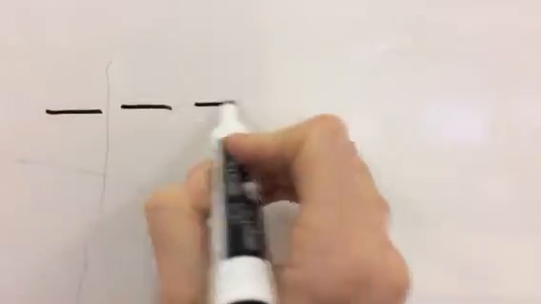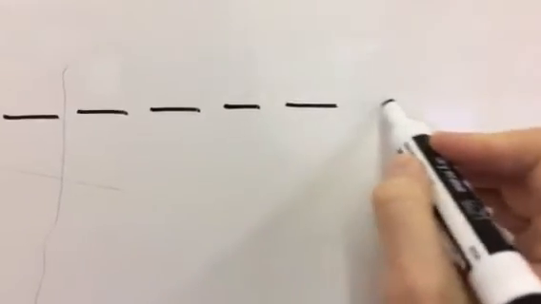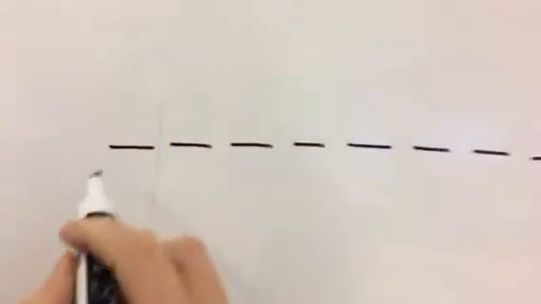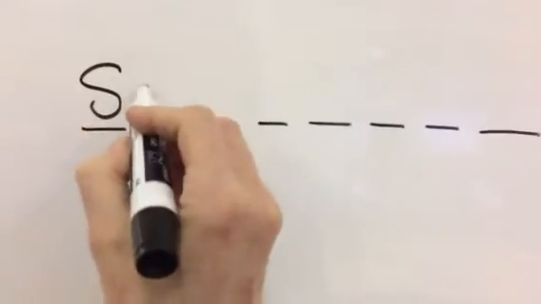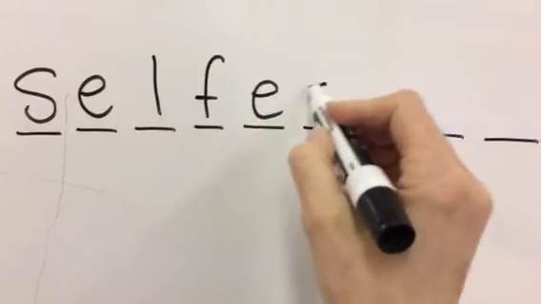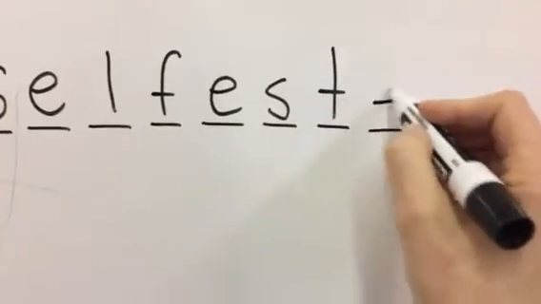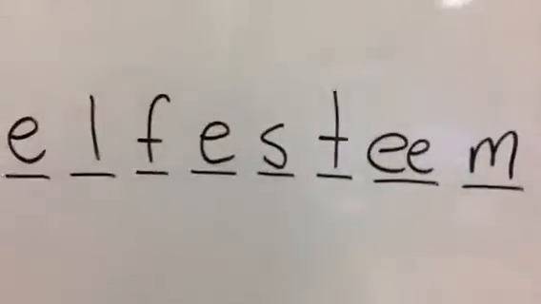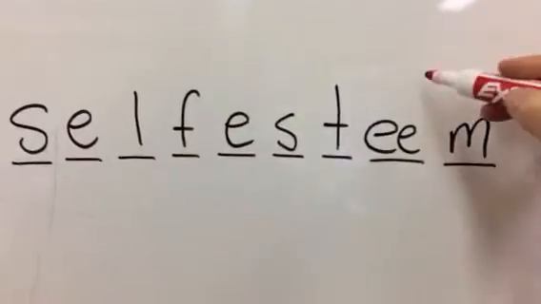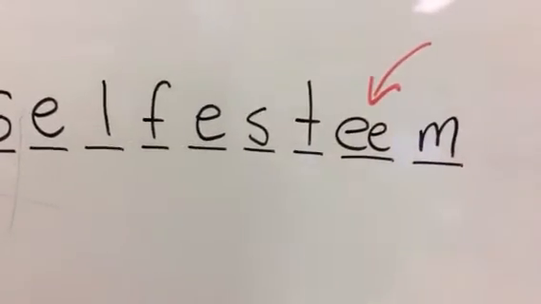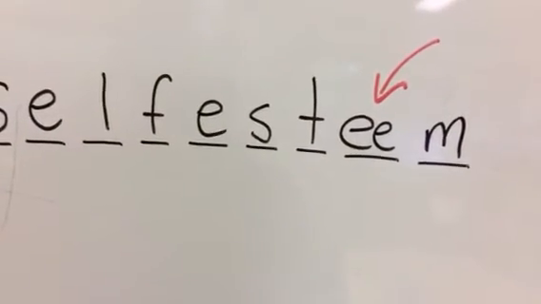Self-esteem. S-E-L-F-E-S-T-E-E-M. Again, the version would be double E, most commonly found in the middle of a word.